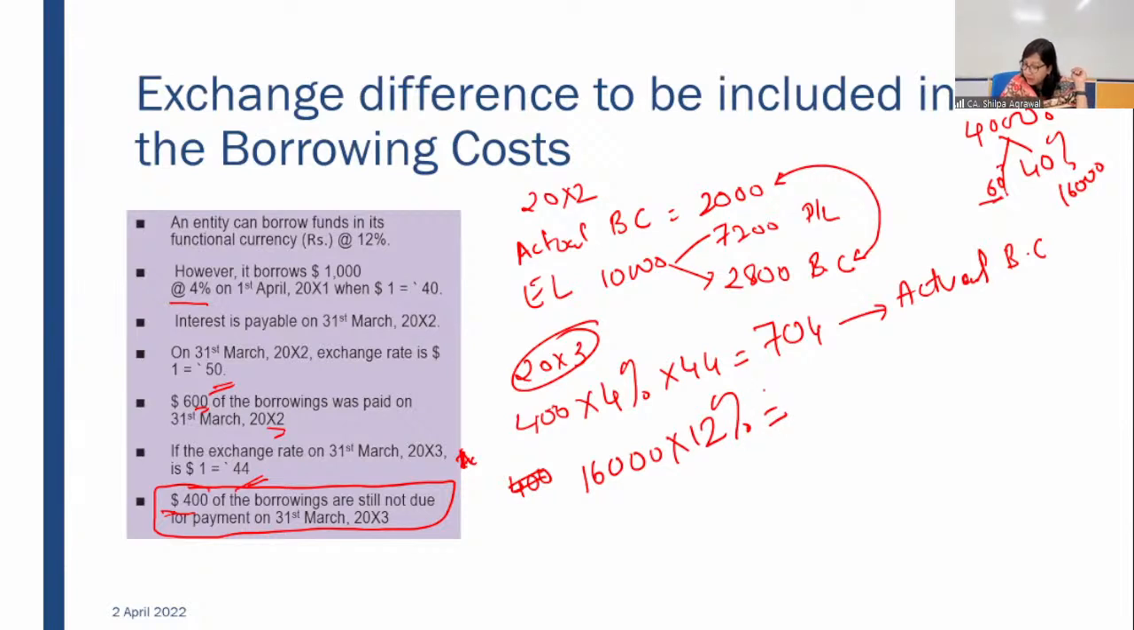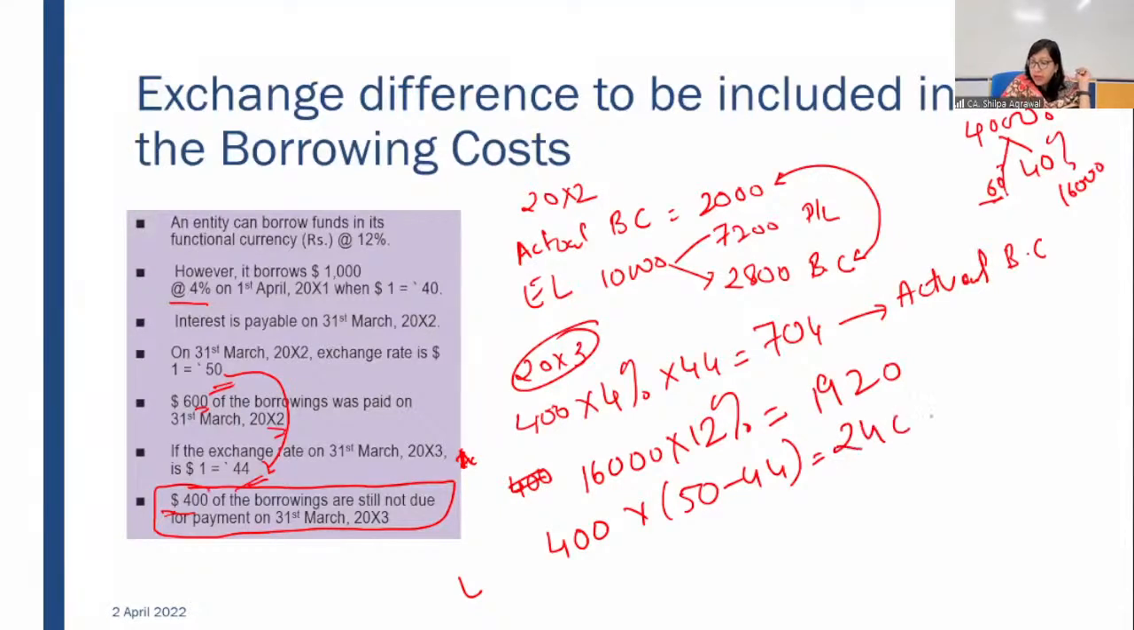What would we have done? On 16,000 at 12% at the Indian rate, how much borrowing cost would we have incurred? We would have incurred 1,920. And how much exchange loss are we having? The exchange loss which we are incurring here is in fact an exchange gain, because 50 to 44 is coming, so there is an exchange gain. So exchange gain is 50 minus 44, which is 6 rupees. 6 rupees into 400, we have an exchange gain of 2,400.